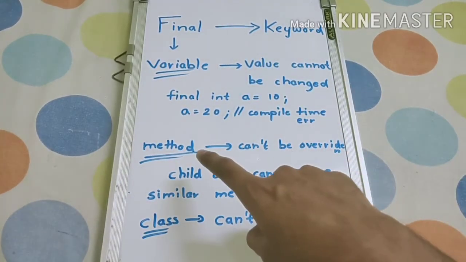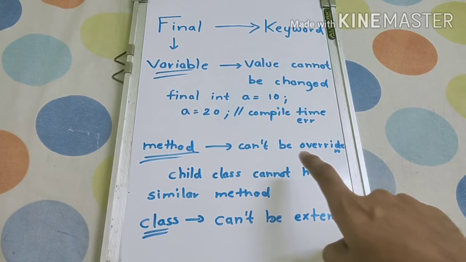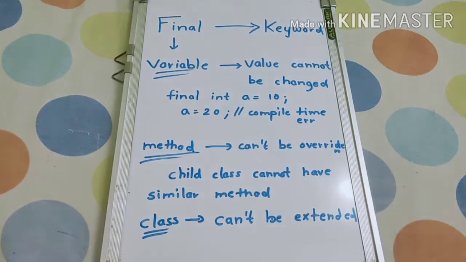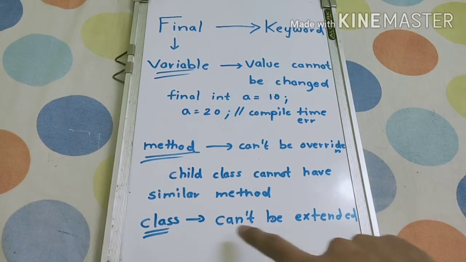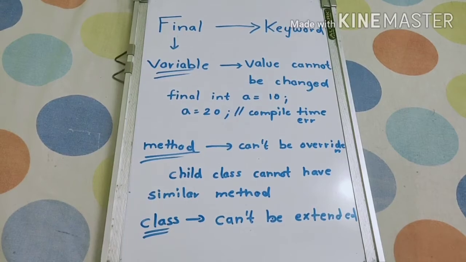And if you declare final with a method, the method cannot be overridden. So the child class cannot have a similar method if you have a final method in the parent class. And the third one is, if you declare final with a class, it can't be extended. In inheritance we extend the class, right? But if you declare a class as final, it cannot be extended. So this is all about final in Java.